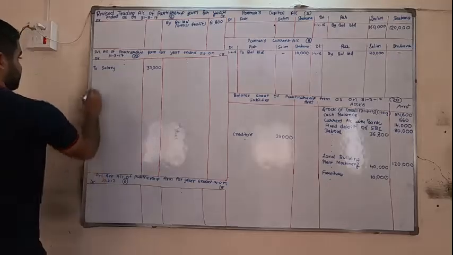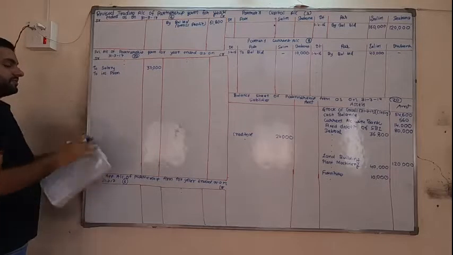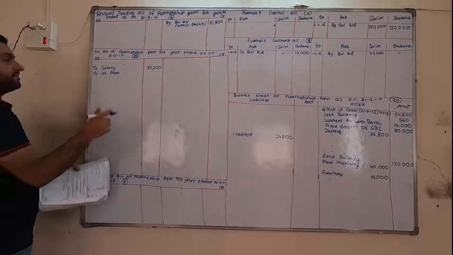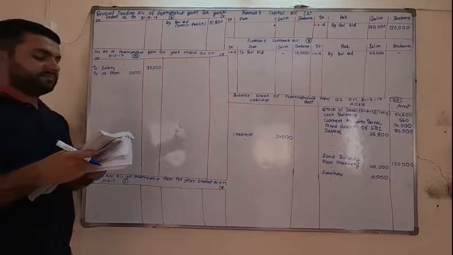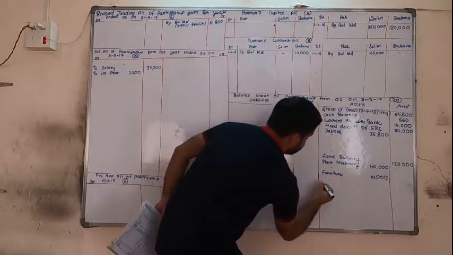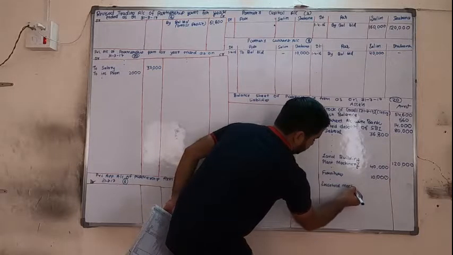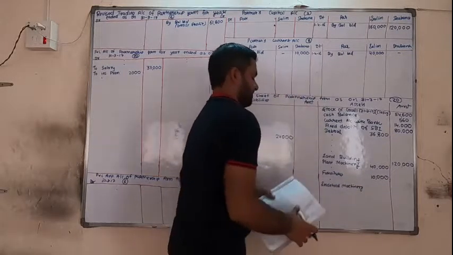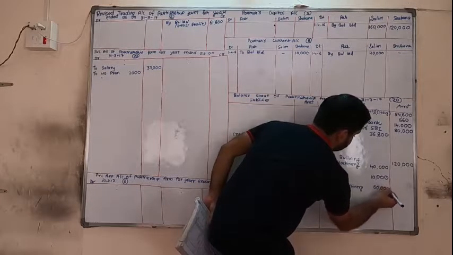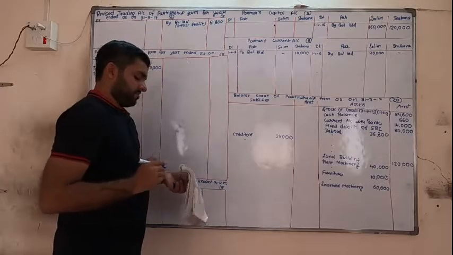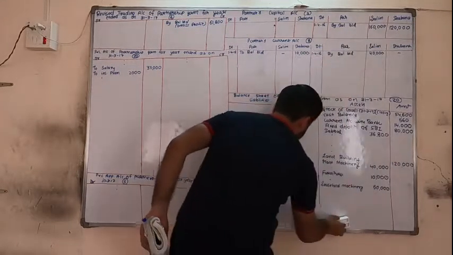Now insurance premium is our expense. To insurance premium, it also has an adjustment. In the inner column, 2,000. Leave one line. Leasehold machinery is our asset. In the inner column, 60,000. Now we have it written off for depreciation.